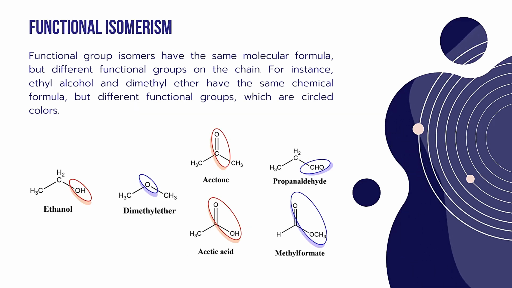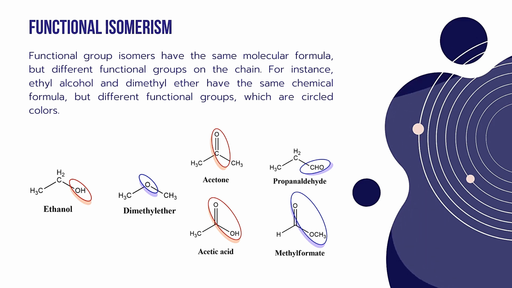The third kind of isomerism is called functional isomerism. Functional group isomers have the same molecular formula but different functional groups on the chain. For example, ethanol and dimethyl ether have the same chemical formula but different functional groups, which are circled in colors, that is the alcohol group and the ether group. So even though both compounds have the same molecular formula, the functional groups are different here. The difference arises because of the arrangement of functional groups at different positions, and the entire functional group also changes.